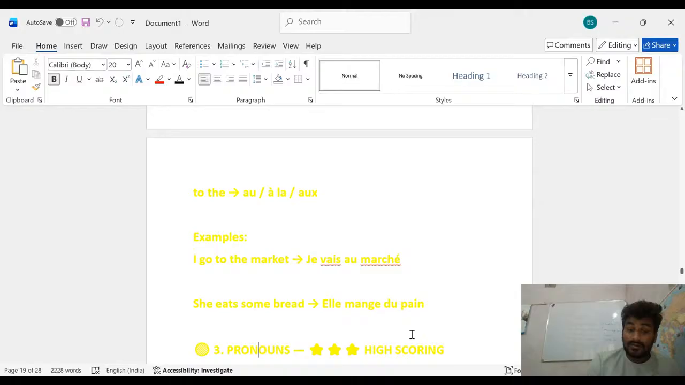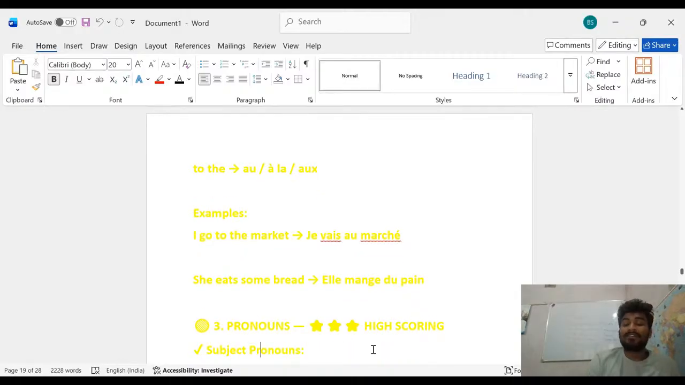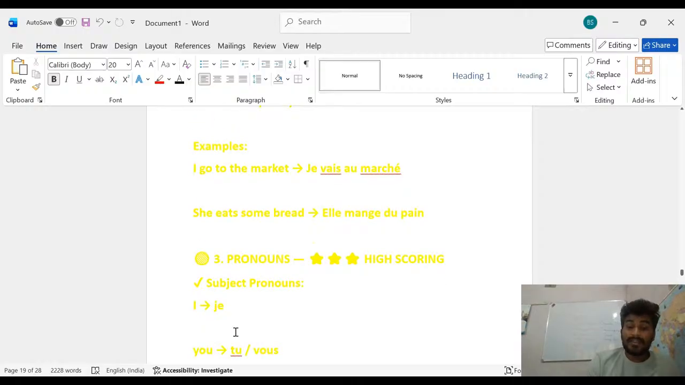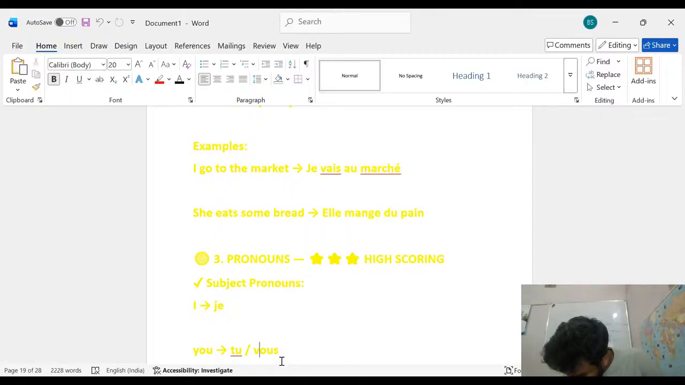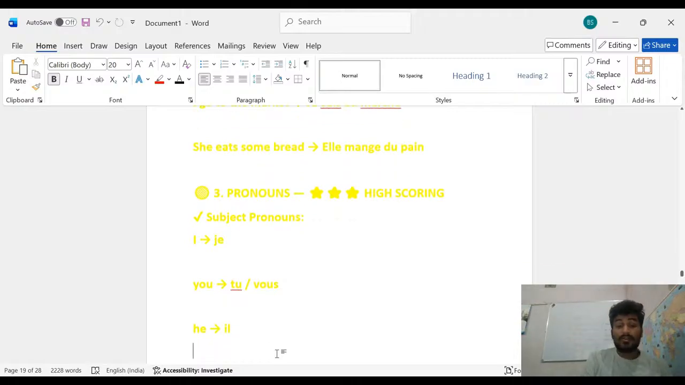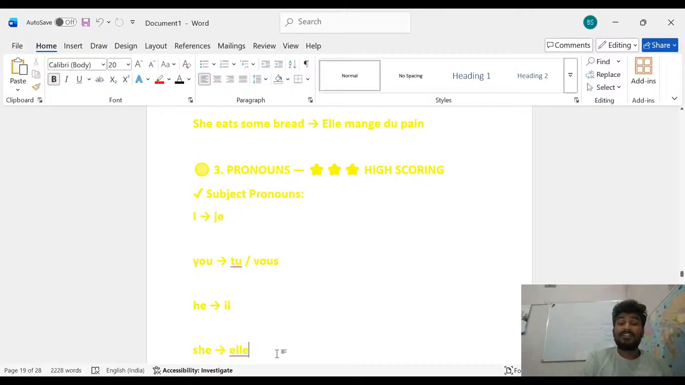Now the third, you have to know about the pronoun because pronoun is the highest scoring. So subject pronoun: I means what? Je, and you means tu, and vous. Now the next pronoun, he: here it is il. She is elle. Here is the conversion of the subject pronouns: tu and vous, he means il, and she is elle.